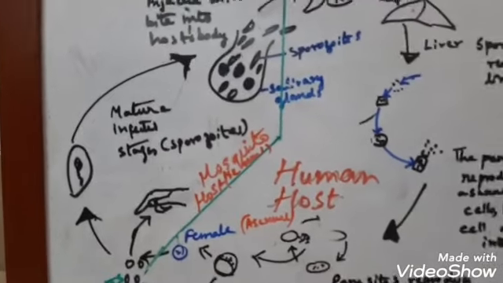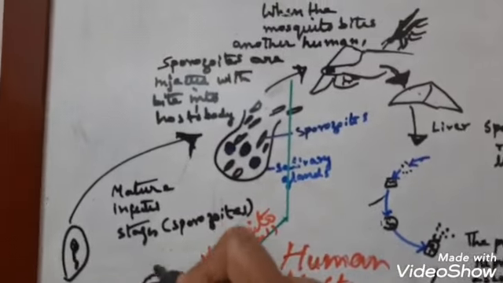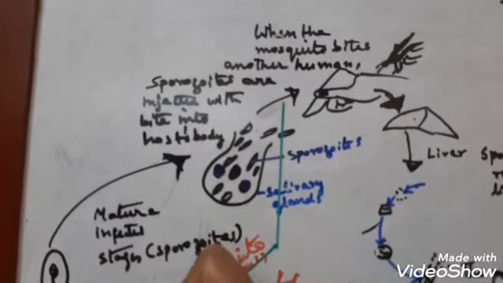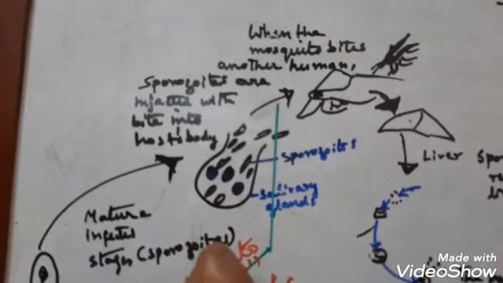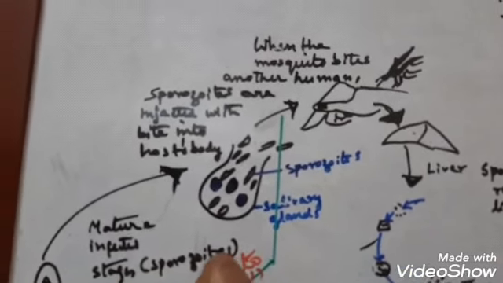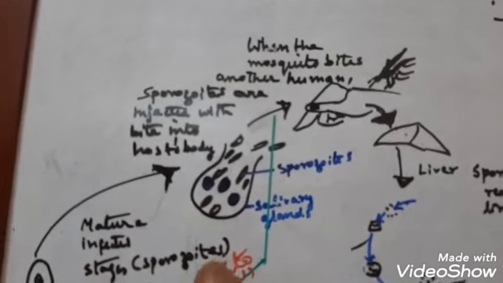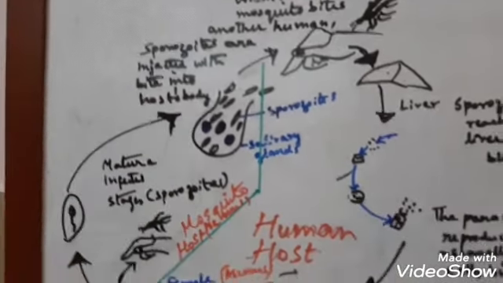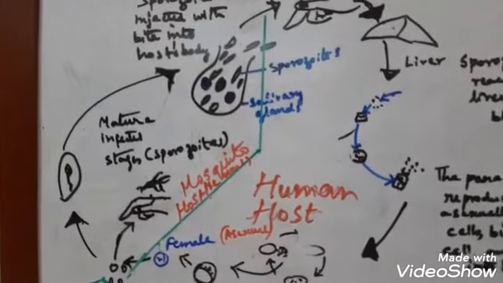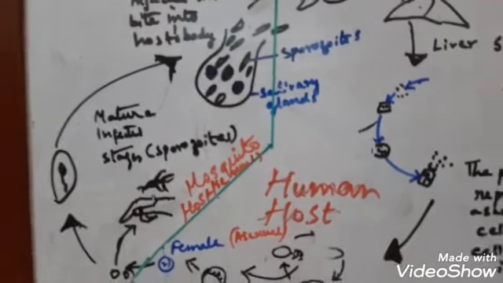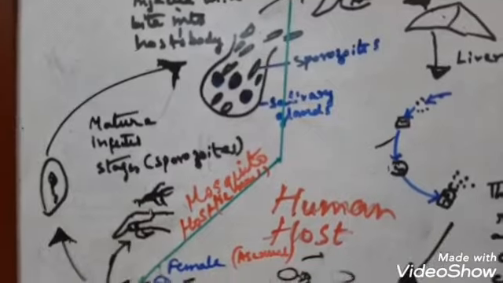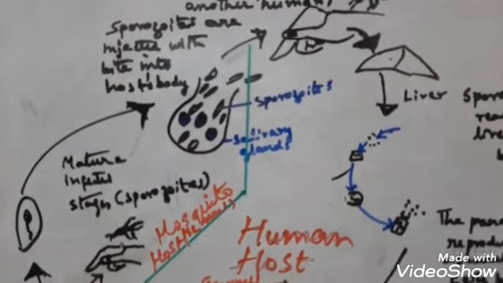So let me draw the mosquito here. Suppose this is a mosquito which is flying and coming and biting the human hand here. Now this mosquito is already infected with malaria.